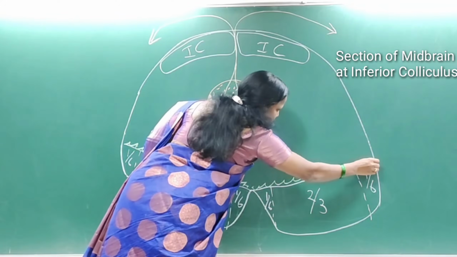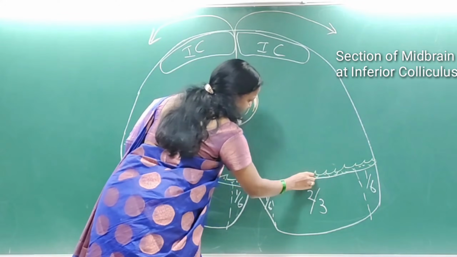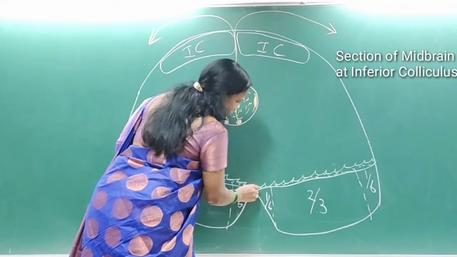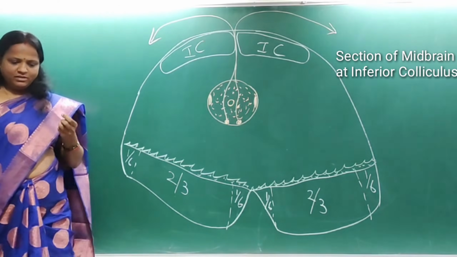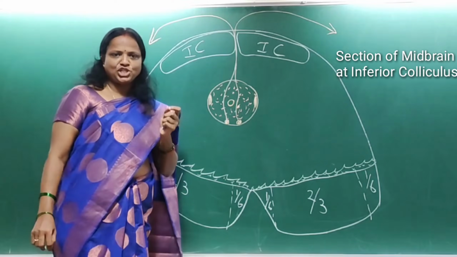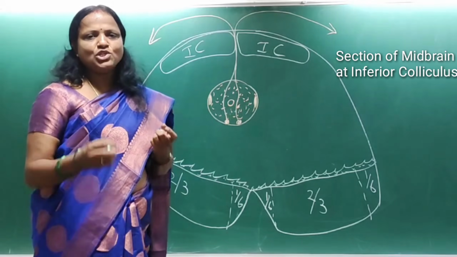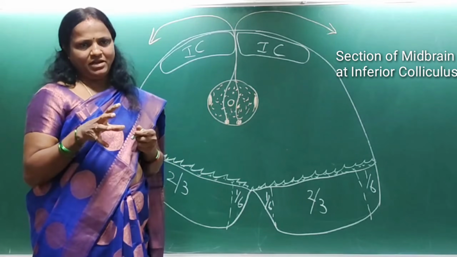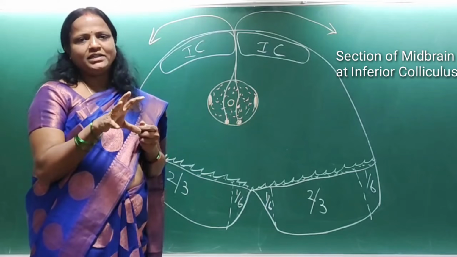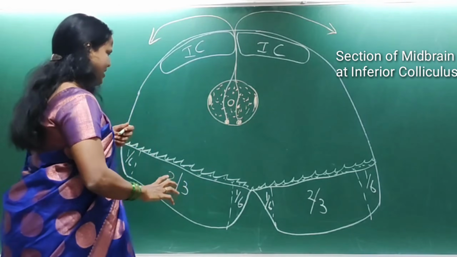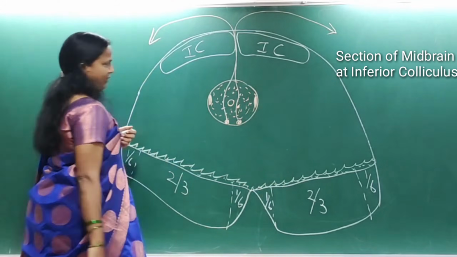Substantia nigra is present in the entire length of the midbrain. Its connections with the corpus striatum and the thalamus help bring about coordinated volitional movements. So that is substantia nigra.